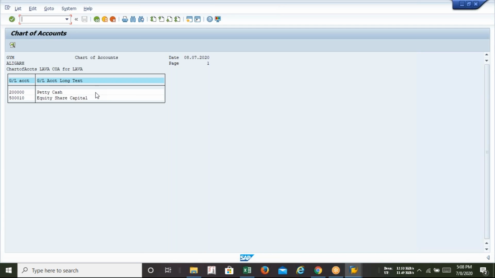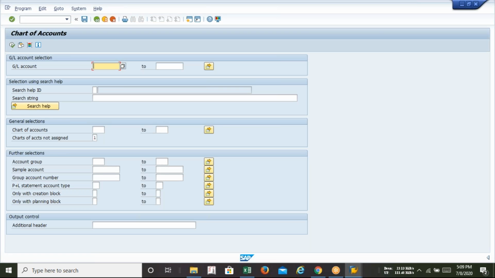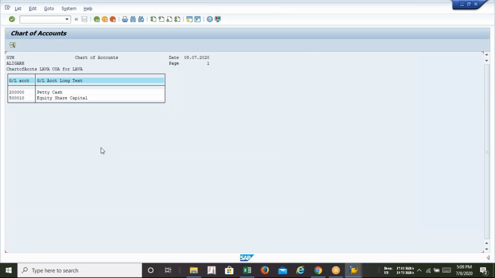F.10. How to use the F.10? After creation of the GL in your company code, F.10, enter. And here you need to select your chart of accounts in this column. So my chart of accounts is Lava. After typing Lava, do not press enter from your keyboard. Just press F8 or click on the execute button. You will get the list.